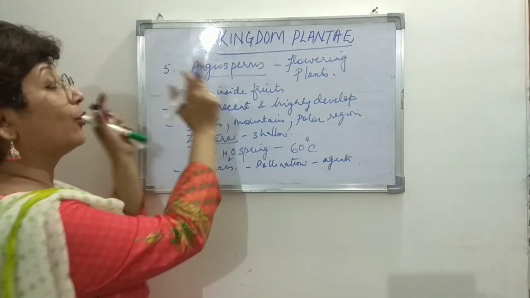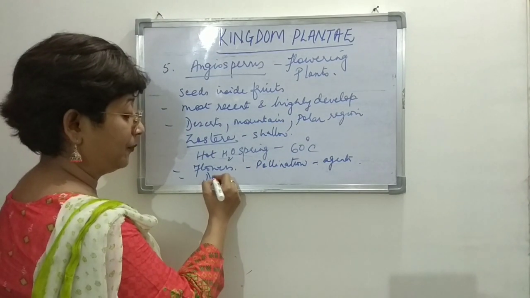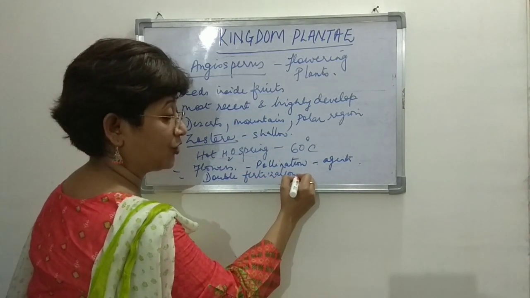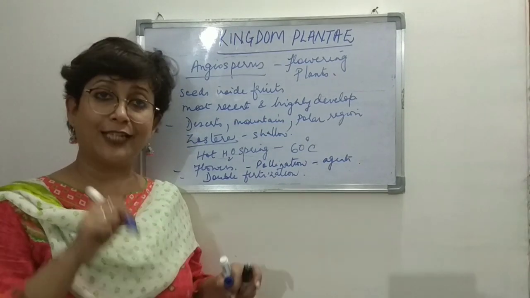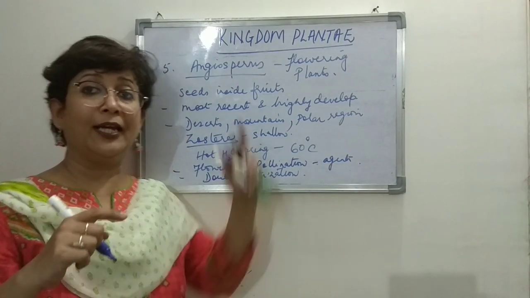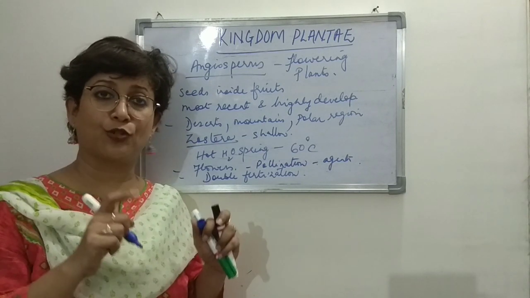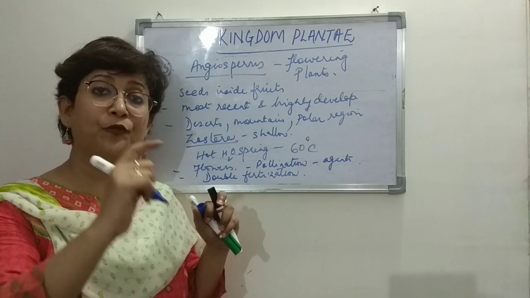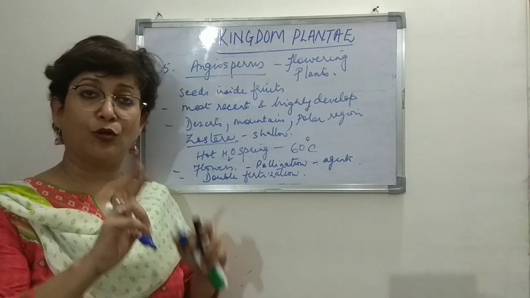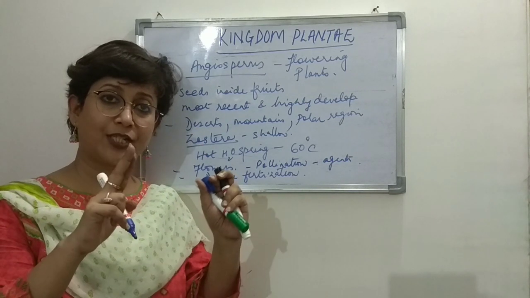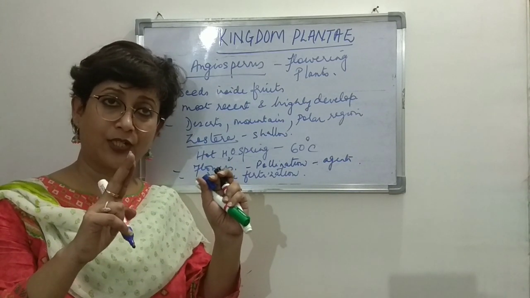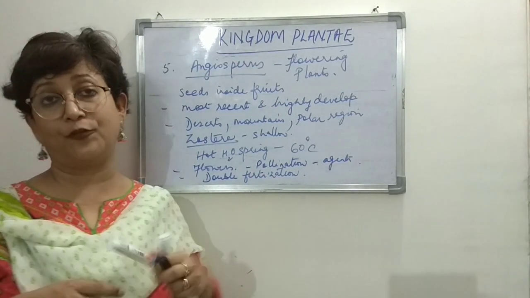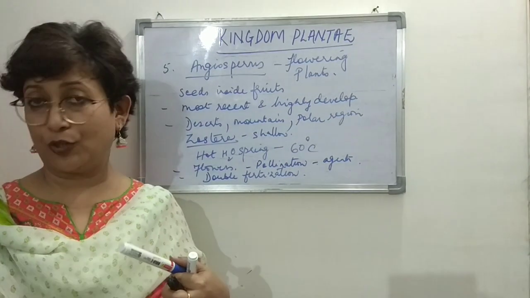Another feature found only in the angiosperms is double fertilization. What is fertilization? Fusion of a male and female gamete, right? So in the ovule of the angiosperms, there are two male nuclei that enter, which fuse with two different elements inside the ovule. So two male nuclei, two fusions taking place. Fusion means fertilization here, male and female, right? And so this is called double fertilization, which is a characteristic feature of only the angiosperms, right?